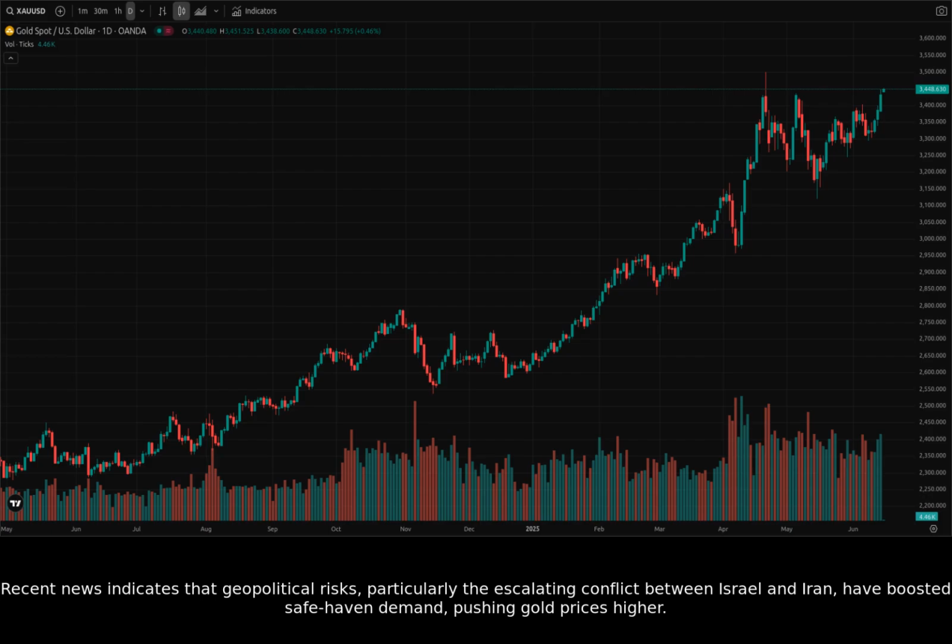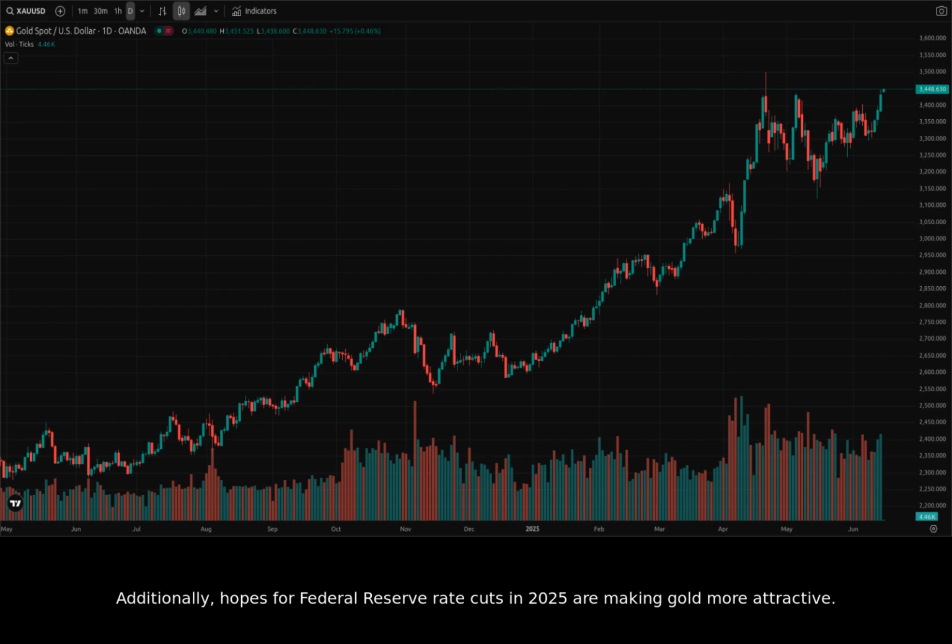Recent news indicates that geopolitical risks, particularly the escalating conflict between Israel and Iran, have boosted safe haven demand, pushing gold prices higher. Additionally, hopes for Federal Reserve rate cuts in 2025 are making gold more attractive. Now let's transition to the charts and see how these events are reflected in XAUUSD's price action.